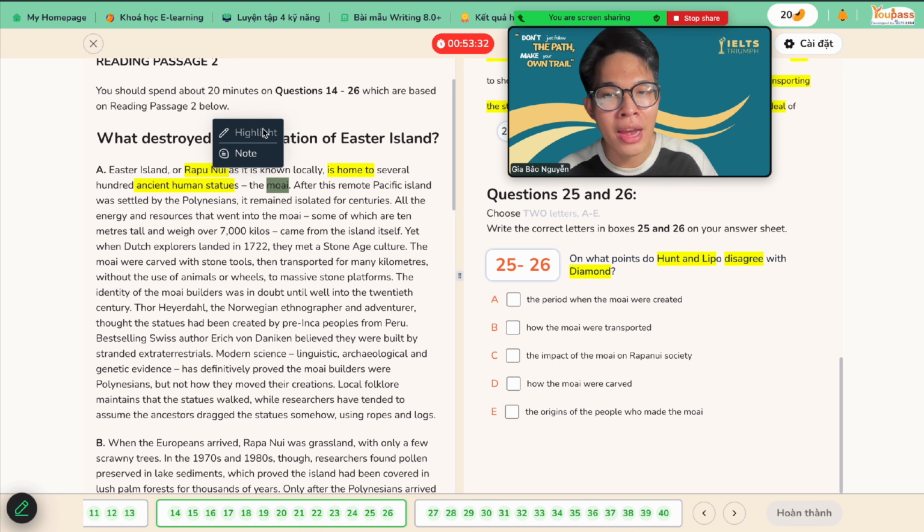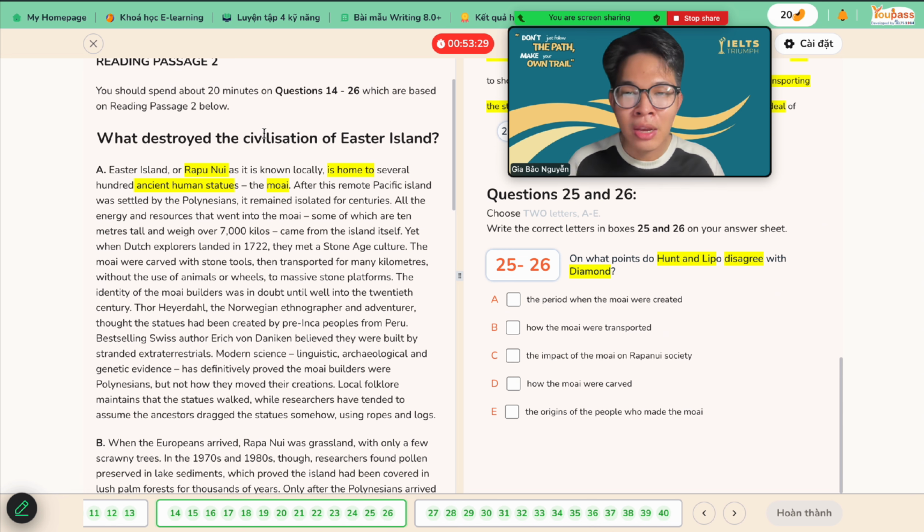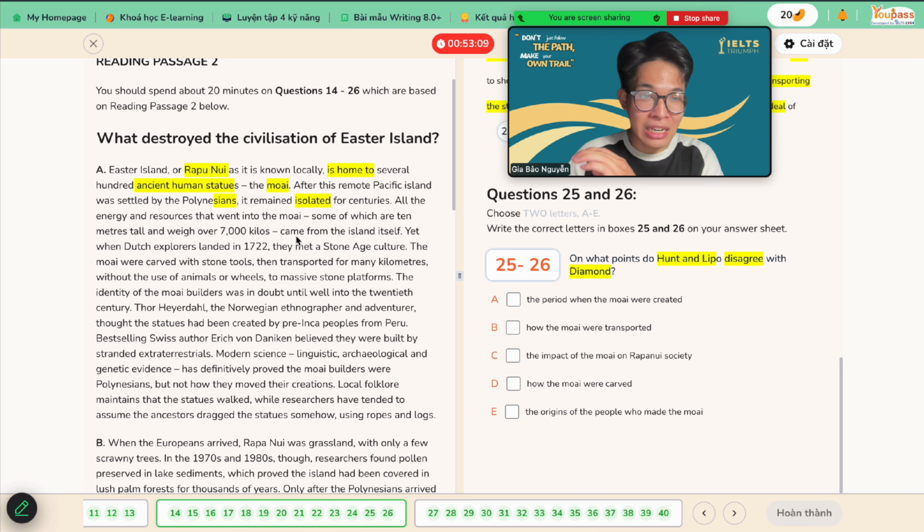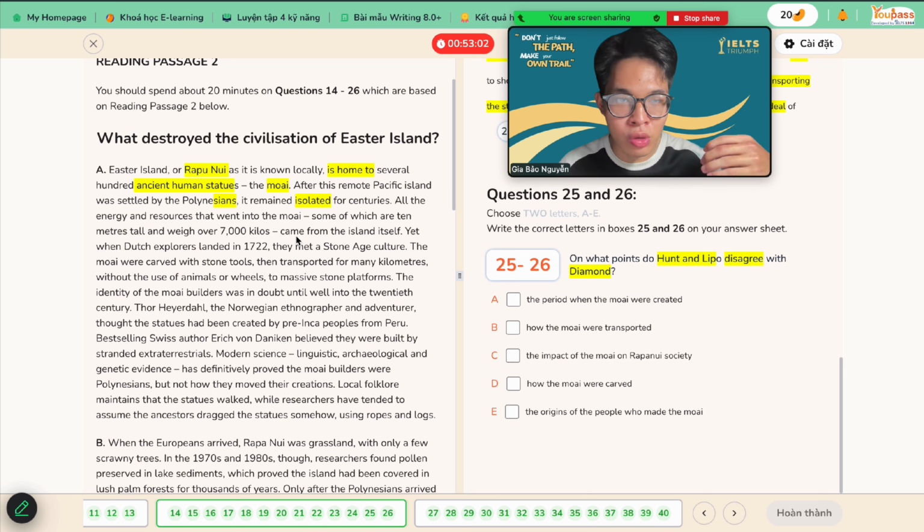Okay, so Moai is some sort of human statues. This remote Pacific island was settled by the Polynesians, the people, right? It remained isolated for centuries, which means there were not many people living there, for a lot of time. So all the energy and resources that went into the Moai, which means there are not a lot of people, so the resources, the money, the energies were all for the Moai, the human statues, right?